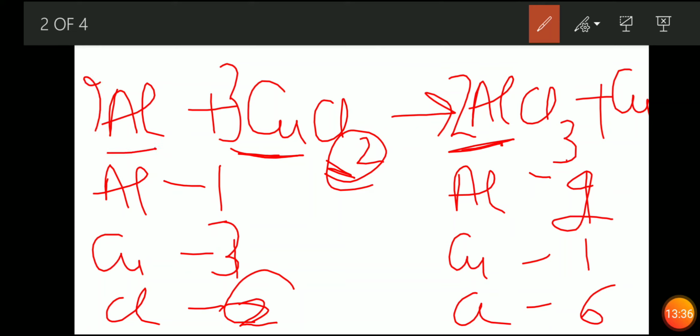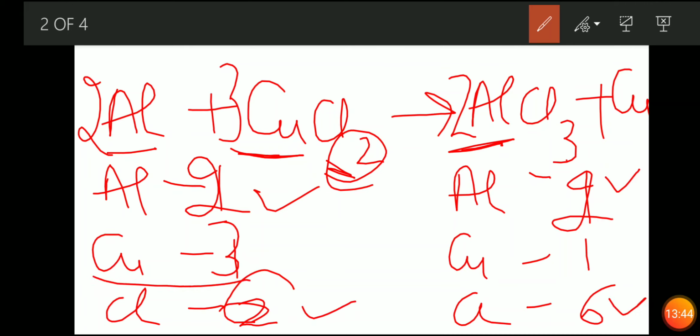So we will multiply by 2 here, so aluminium will become 2. Now aluminium is matched, 2 and 2. Chlorine is matched, 6 and 6. What is left is copper. Copper is 3 here and here copper is single. So we will multiply by 3 over here, so we will get copper as 3. So this reaction is balanced.